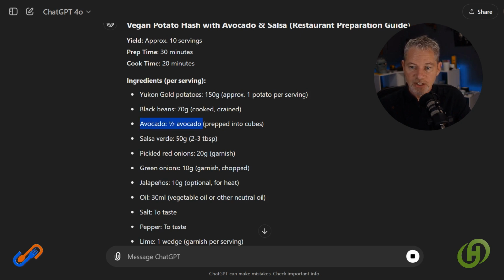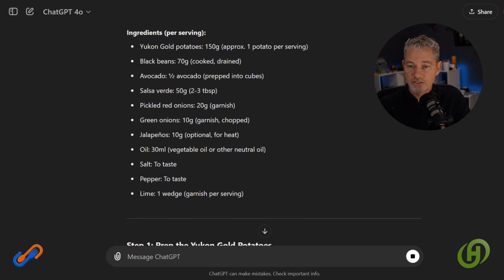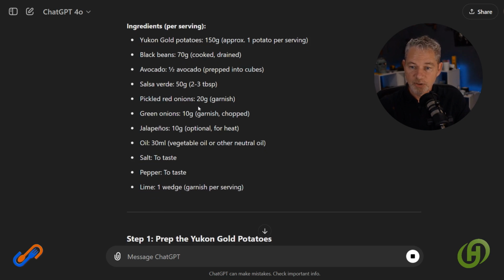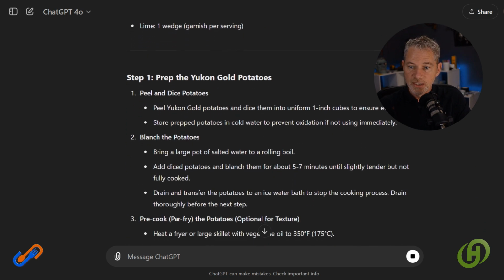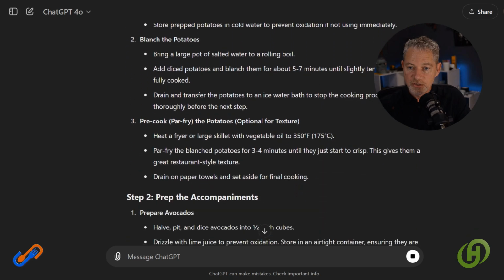So I've got avocado, half avocado. I think that for a prep cook, I might be using avocado paste. Maybe we'll put that in there in the next prompt. But yeah, so far so good. These are the ingredients that I'm using.